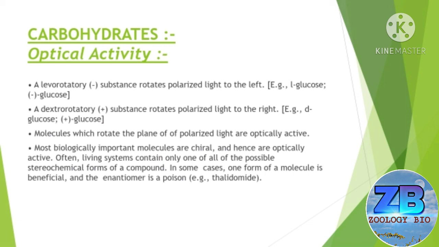Molecules which rotate the plane of polarized light are optically active. Most biologically important molecules are chiral and hence are optically active. Often, living systems contain only one of all of the possible stereochemical forms of a compound. In some cases, one form of a molecule is beneficial and the enantiomer is a poison, for example, thalidomide.